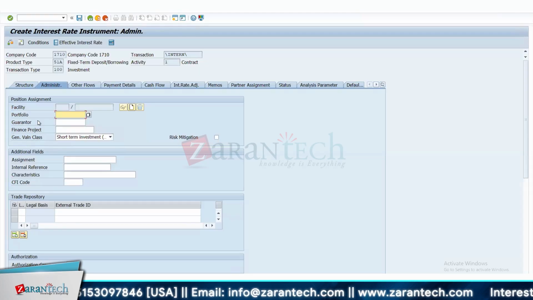So these are again some of the fields which we can use for reporting purposes. Portfolio, for what? There is a separate module called portfolio risk analyzer. Some financial institutions use this module to compare their portfolio with the market. There are some market benchmarks, right? And they want to compare their portfolio with the market benchmark.